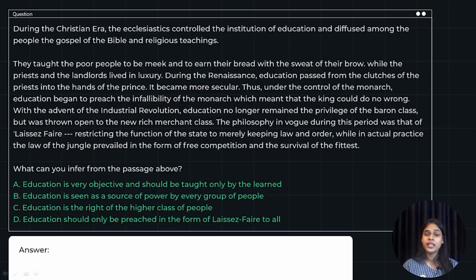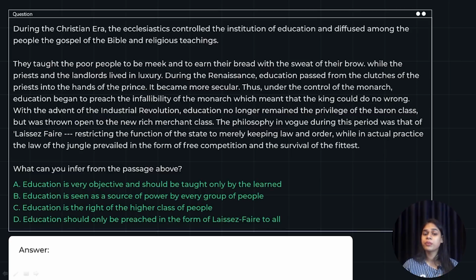With the advent of the Industrial Revolution, education no longer remained the privilege of the baron class, but was thrown open to the new rich merchant class. The philosophy in vogue during this period was that of laissez-faire, restricting the function of the state to merely keeping law and order, while in actual practice the law of the jungle prevailed in the form of free competition and the survival of the fittest.